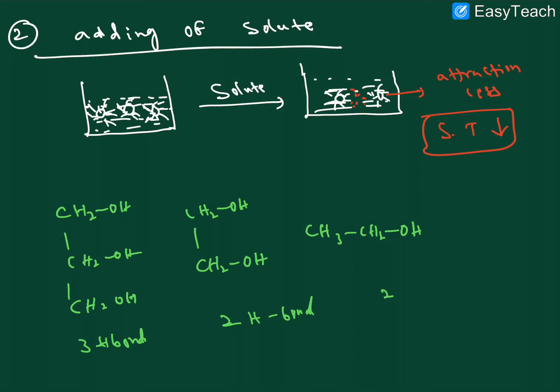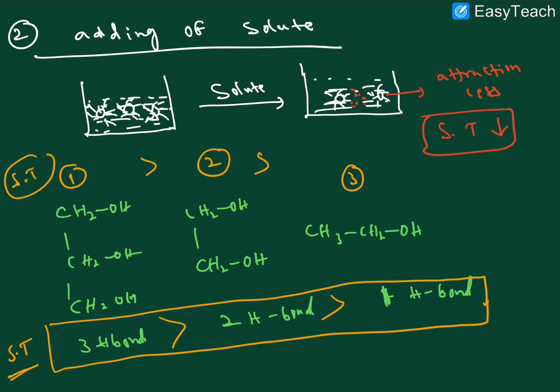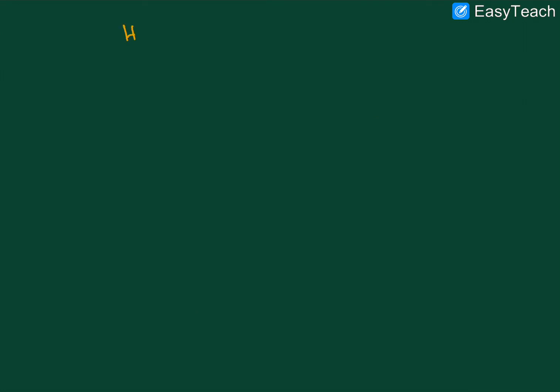Here 2 hydrogen bonds are there. Here only 1 hydrogen bond is there. So as the number of hydrogen bonds increases, the attraction between the molecules also increases. So this is the order of attraction force, right? Once the attraction forces increase, the surface tension also increases. This is the first surface tension order. The first molecule has more surface tension, then the second, and the least is the third. This is the relation between attraction force and surface tension. I hope it is clear.